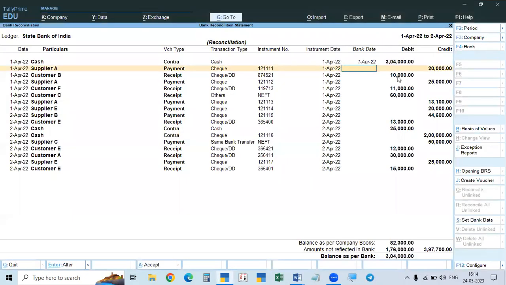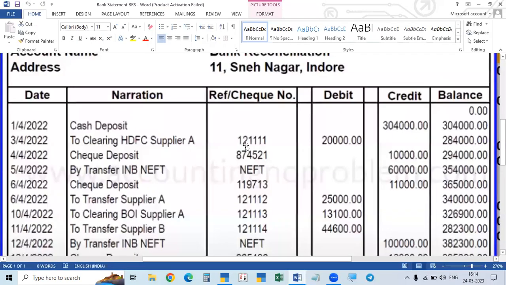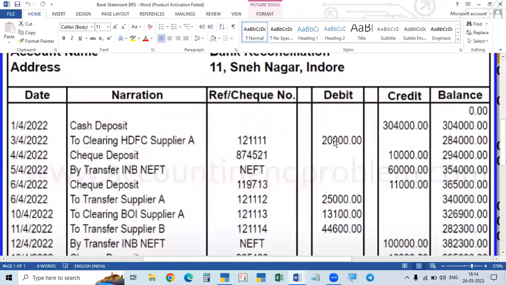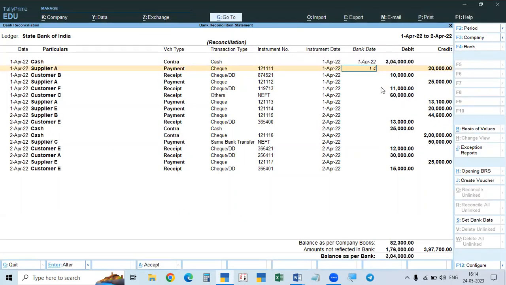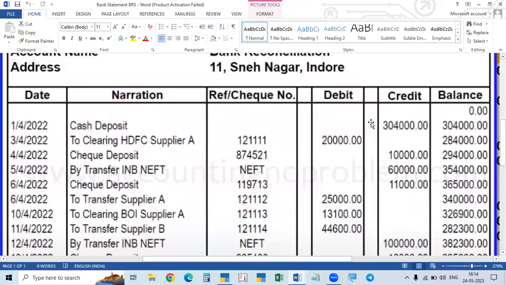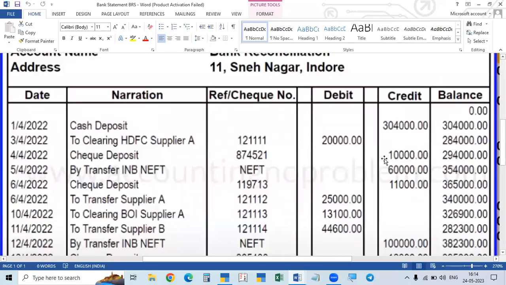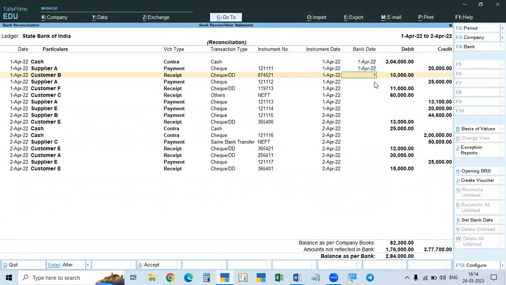Next, second one. See, it is credit. It is payment of check, 20,000. Credit means in the bank it will show on the debit side, 121111. So it is reflected in the bank, so here also it is 1/4. Then the next one is debit. Debit means deposit. So deposited check, 10,000. The check number is 874521. See here, check deposited 874521. It is reflected, so we will enter the date 1/4.